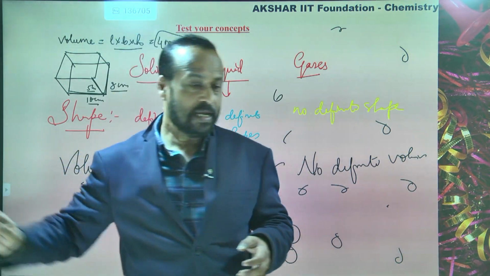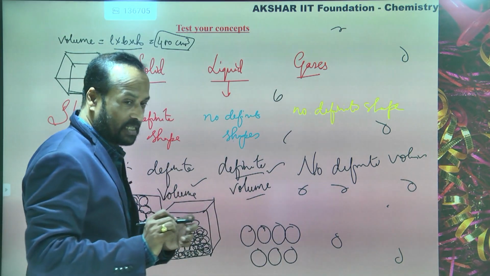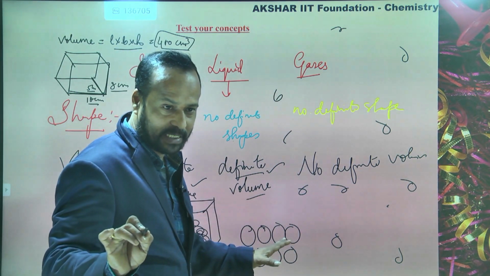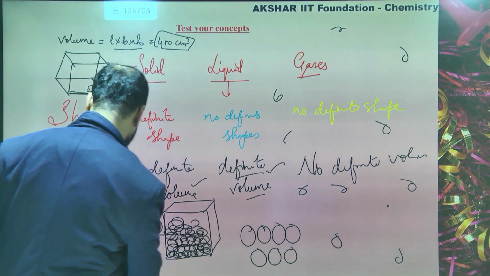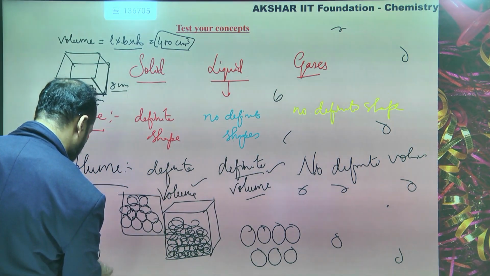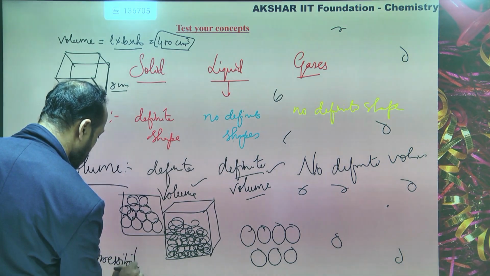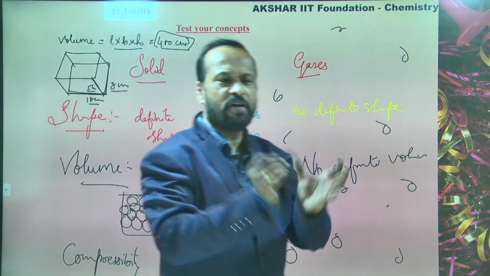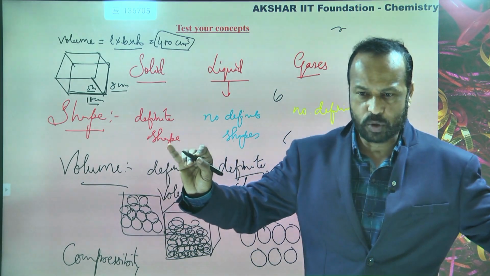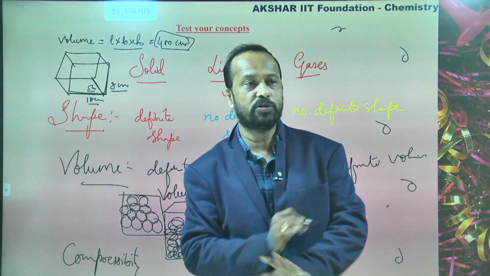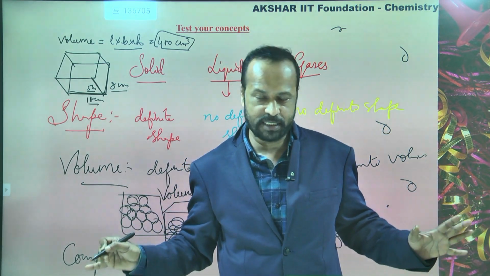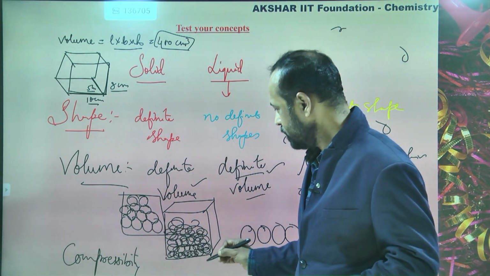So generally solids are incompressible, meaning they cannot be compressed. So the compressibility is negligible. Negligible means very, very less. They don't compress, almost nil. Is this clear? Yes, sir.